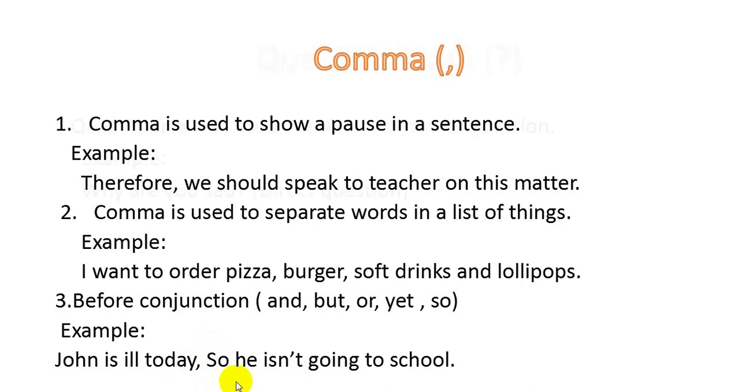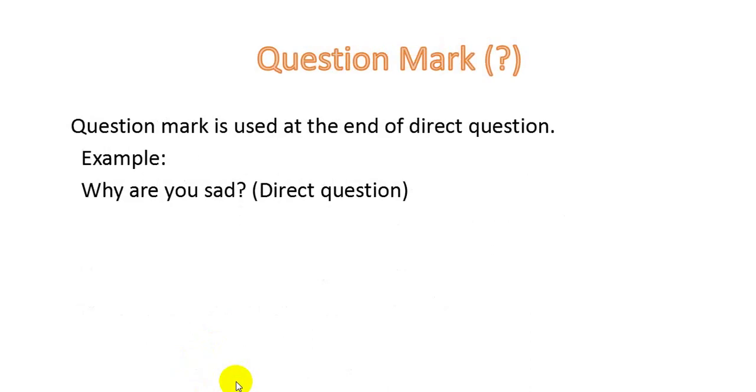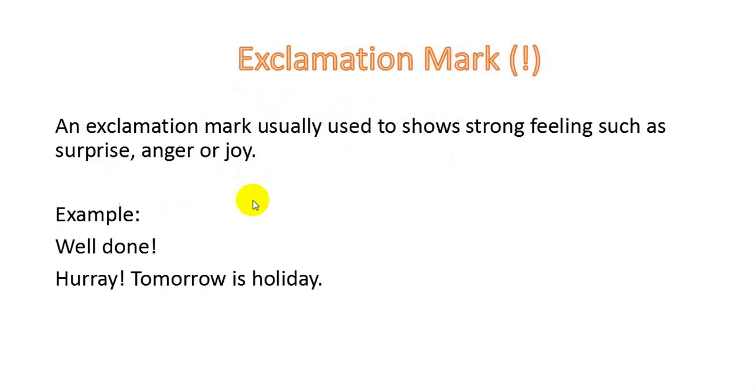Let's move ahead. Question mark. Now what are the rules for question mark? Let's see. Question mark is used at the end of direct question. So whenever we are questioning and it is a direct question, there is always a question mark in the end. So let's see an example. How are you? Why are you sad? So there is a question mark in the end of the sentence.